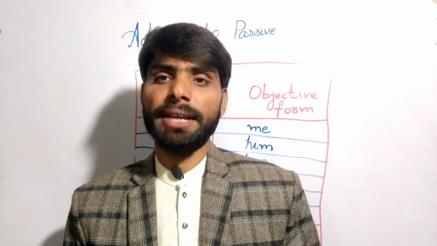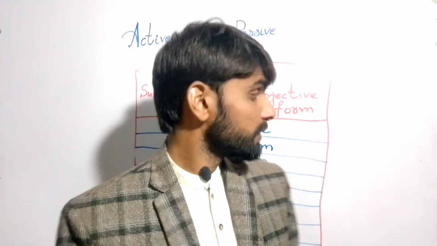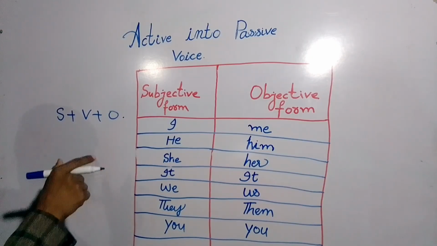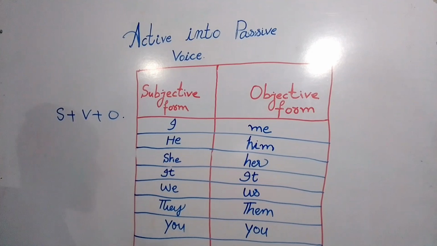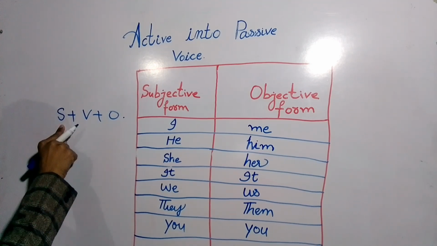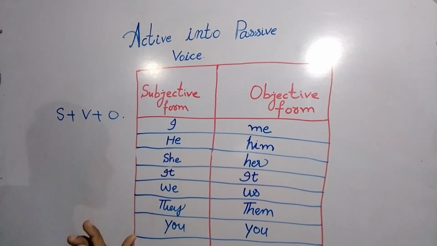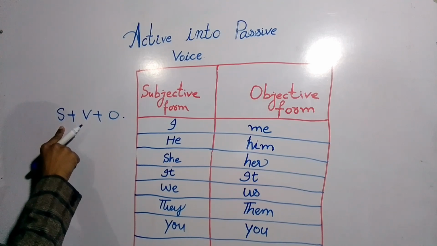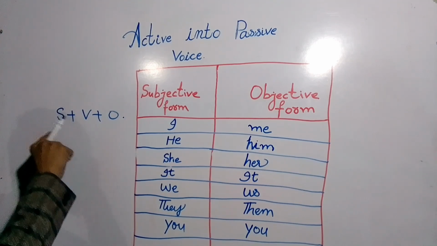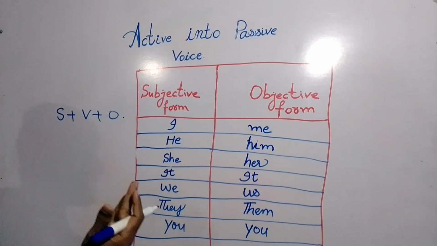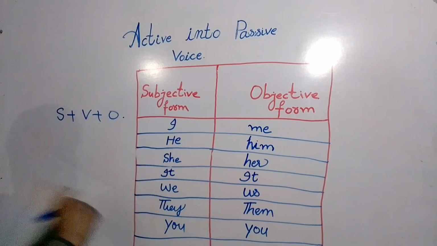So in our English language, you know this structure. This is a formula of English. There are two methods to talk. When we give importance to the subject, then we don't need the object. Without the object we can complete the sentence. When we give importance to the subject, that is called active voice. Then we don't need the object, and without the object we can complete the sentence.